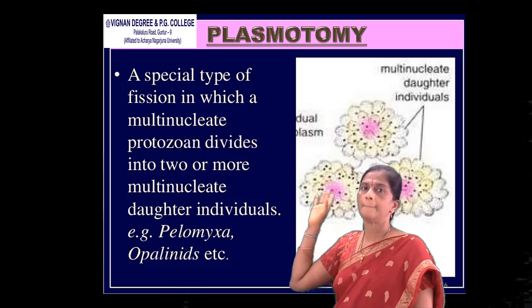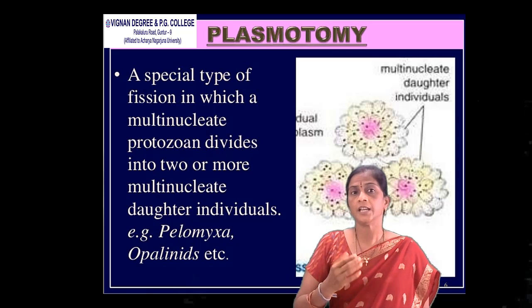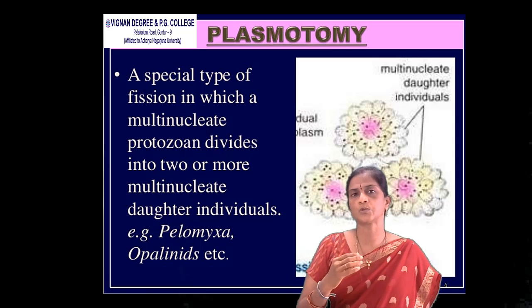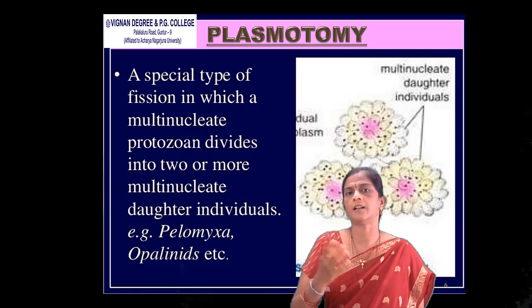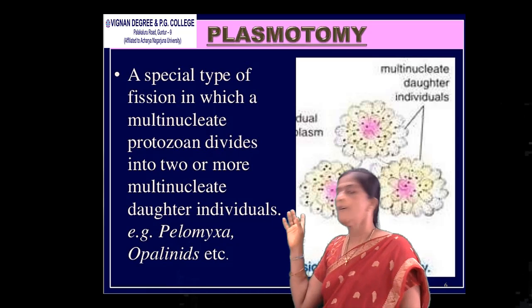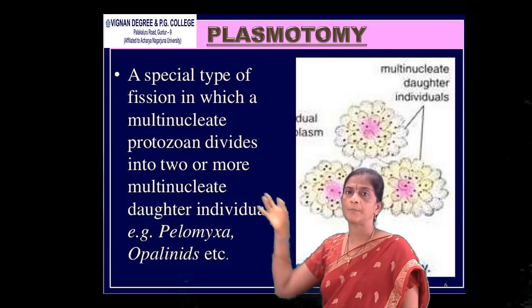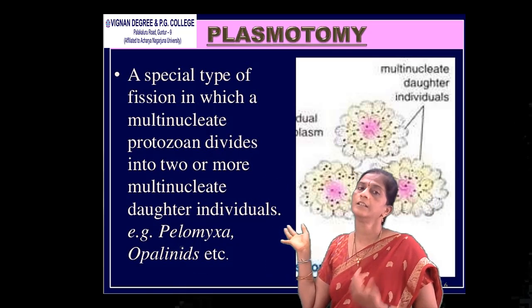Next, coming to plasmotomy. It is a special type of binary fission in which multinucleated protozoans divide into two or more multinucleated daughter individuals. Example for this is Pelomyxa. Here you can see multinucleated daughter individual cells. They act as individual cells.